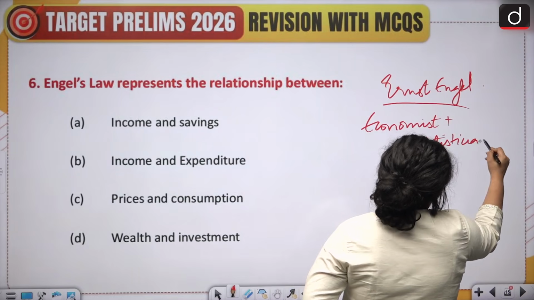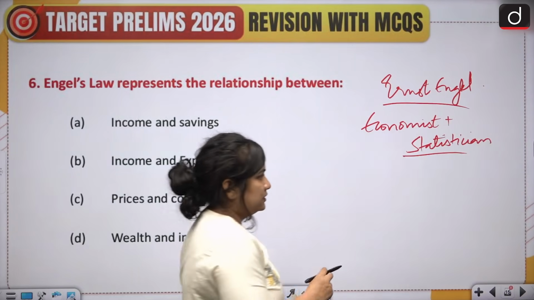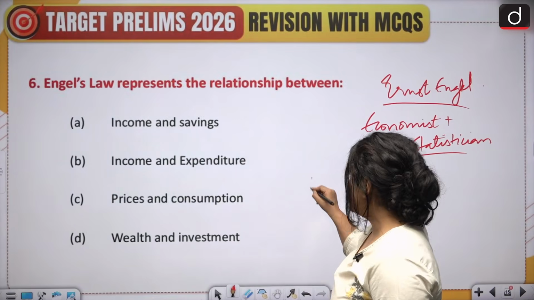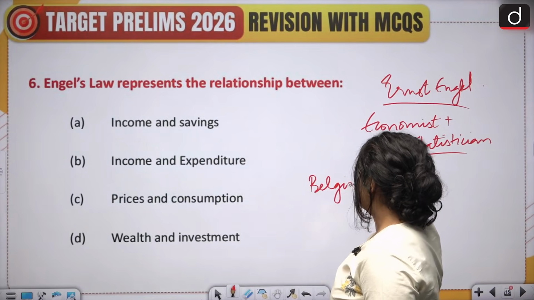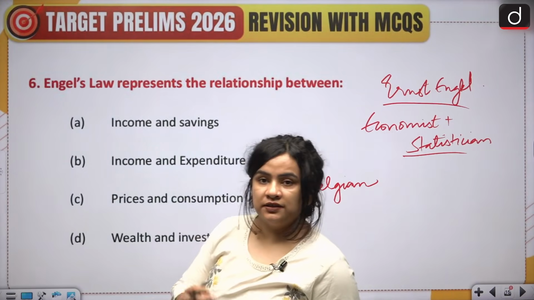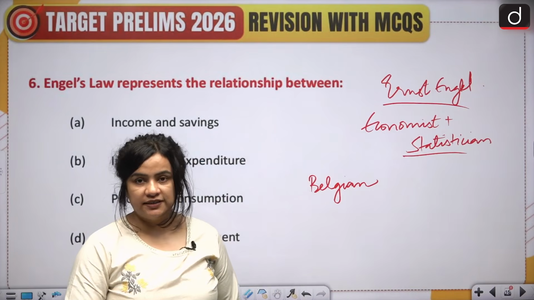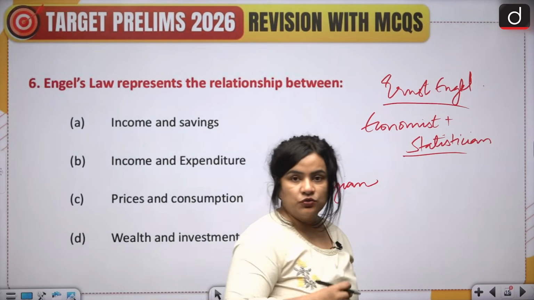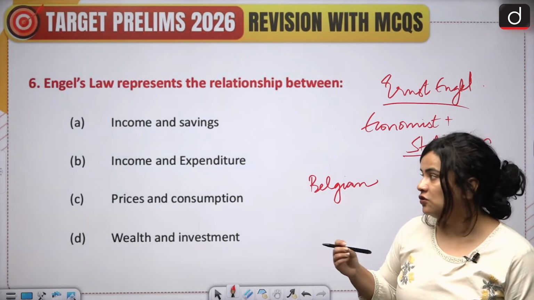And what he did was, he studied various Belgian households across socio-economic sections of the society. So across different strata of the society, he studied various households and arrived at certain observations.